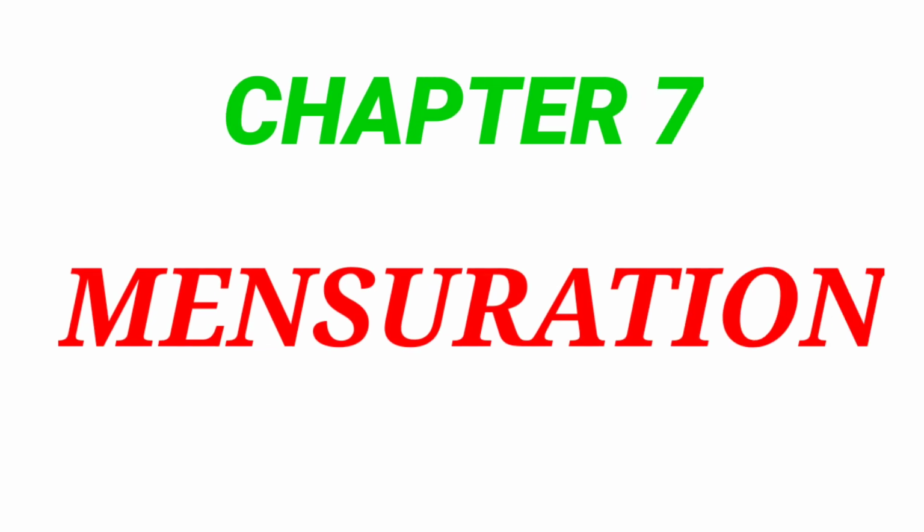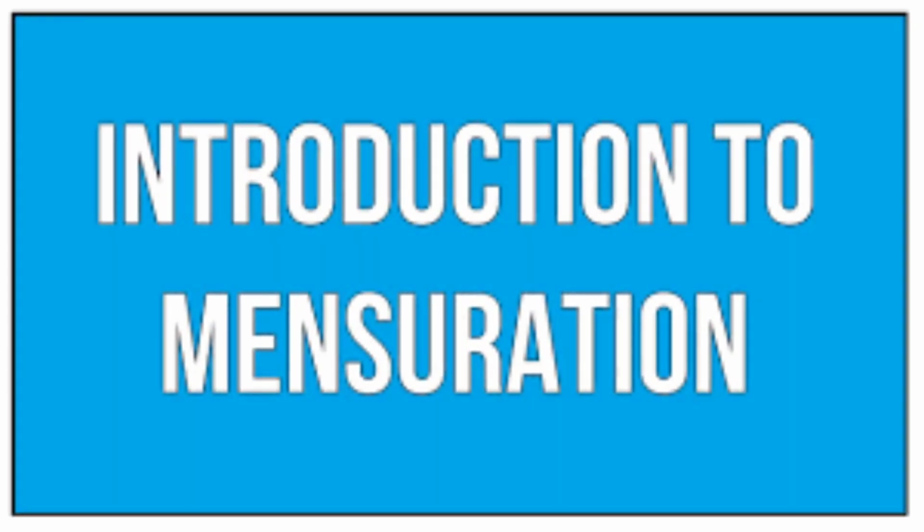Let us see chapter 7, mensuration. Mensuration is an interesting topic which you have learned from the lower classes. In 3rd standard, 4th standard, 5th standard, up to 6th, you may have learned measuring of the plane figures. Plane figures means they do not have volume. They do not have the capacity. For example, triangle, square, rectangle, circle, these are examples of plane figures which have boundaries, that is the perimeters, and also they can cover the areas.